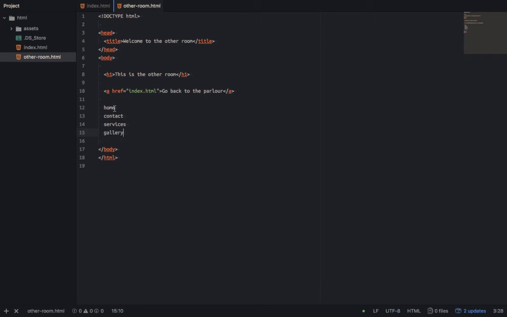Do it in such a way that when you click on home, you go to the home page. If you click on contact, you go to contact. Services, you go to services. If you click on gallery, you go to gallery. And inside gallery, if you click, you can go to any of these pages where they are now. So make that your homework.